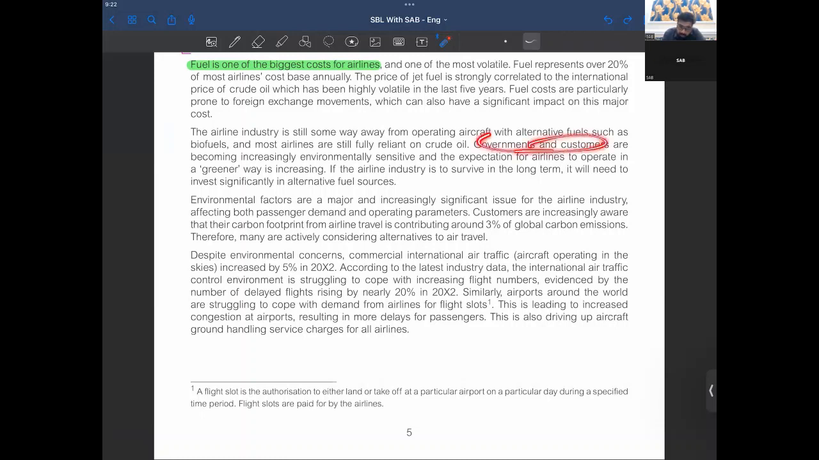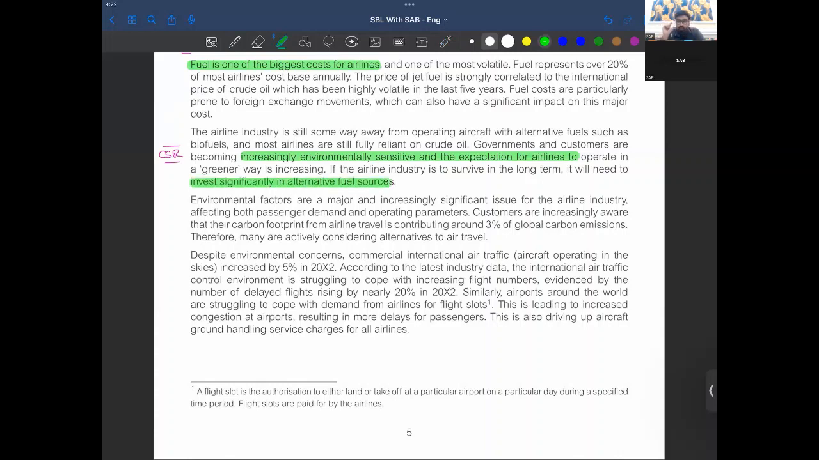Now, governments and customers are becoming increasingly environmentally sensitive. This could lead to any question pertaining to CSR, right? To operate in greener ways is increasingly important. If the airline industry is to survive in the long term, it will need to invest significantly in alternative fuel sources.